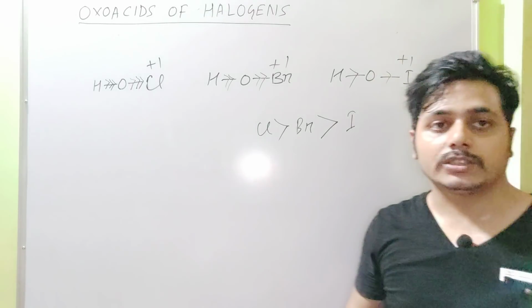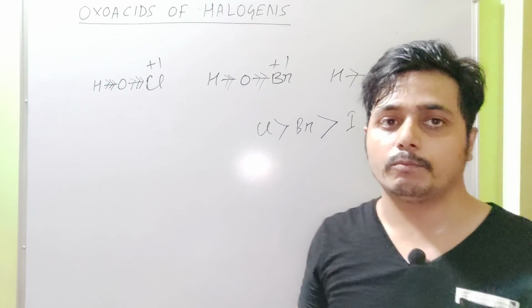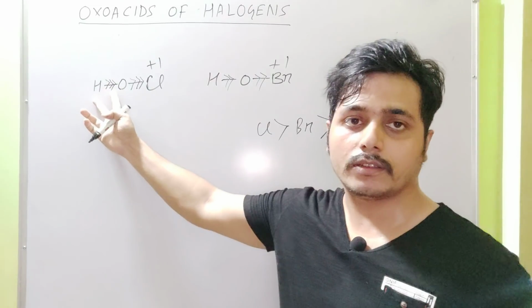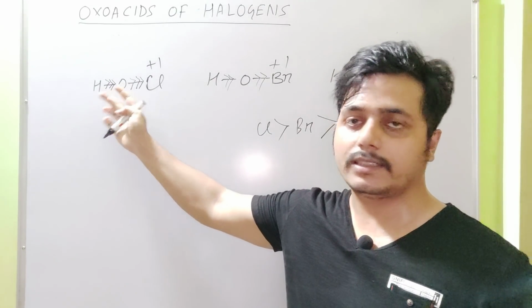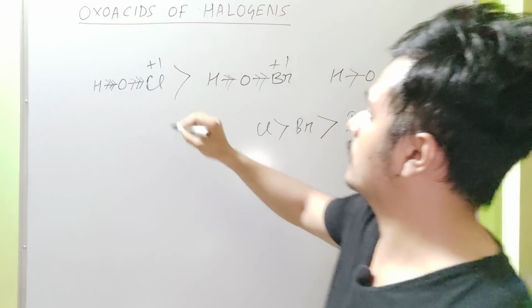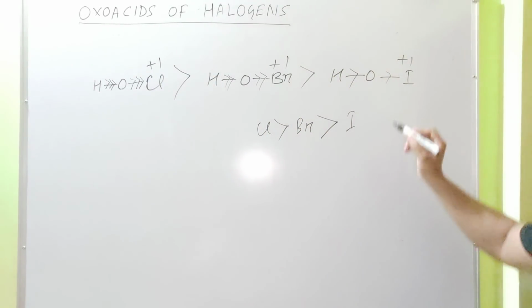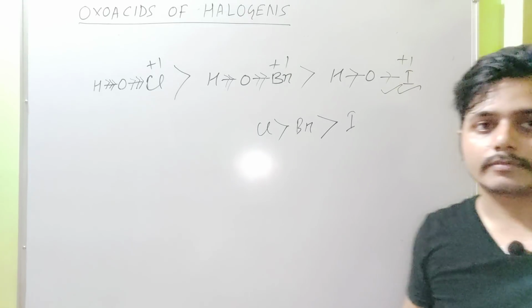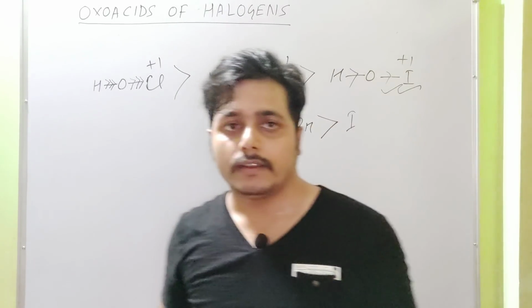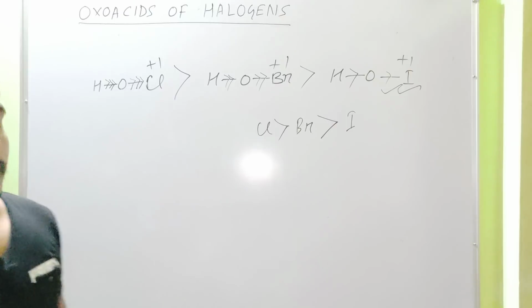So which OH bond is supposed to be more polar? This OH bond. Hence it is more acidic than this compound, which in turn is more acidic than this compound. Okay, let me discuss another example.